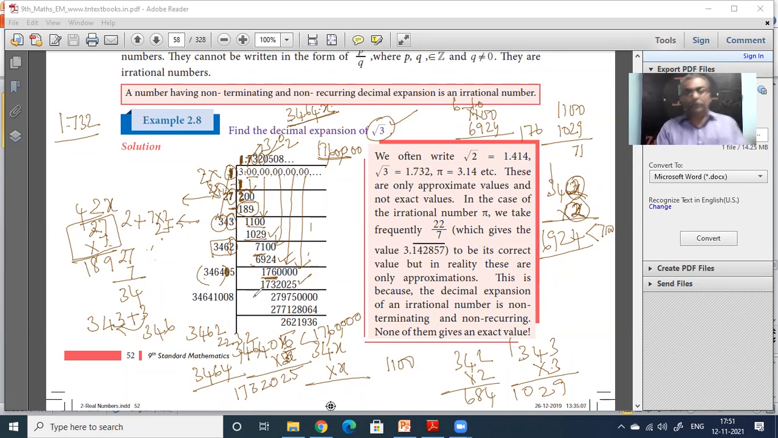Now what you have to do? Let us subtract from 1. Now this is 5, so you add 5 here. You have added 5 here. You add 5 here also. So 1.7325 is what you have got so far. Then what you have to do? 1760000. Let us use the calculator here. 1760000.